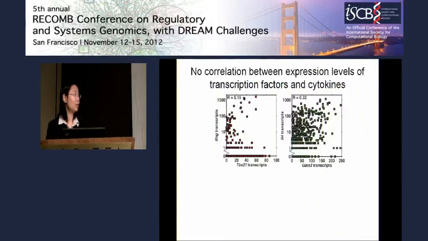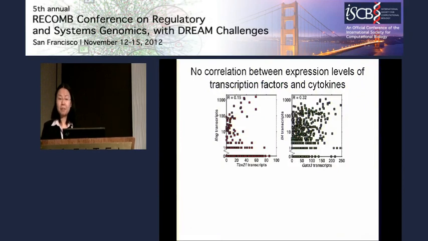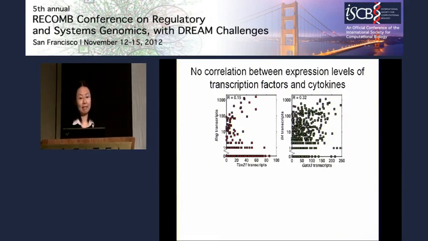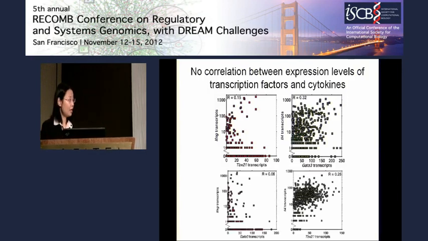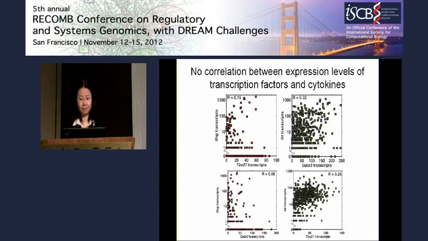Then we examined the correlation between the expression level of the transcription factors and the cytokines. So I just mentioned that the current model would predict that there should be positive correlation between interferon gamma and Tbox21, and between IL-4 and GATA3. However, by looking at this data, you can see the positive correlation is rather weak. And the current model would predict there should be negative correlation between interferon gamma transcripts and GATA3 and between IL-4 and Tbox21. But again, we didn't observe any negative correlation.